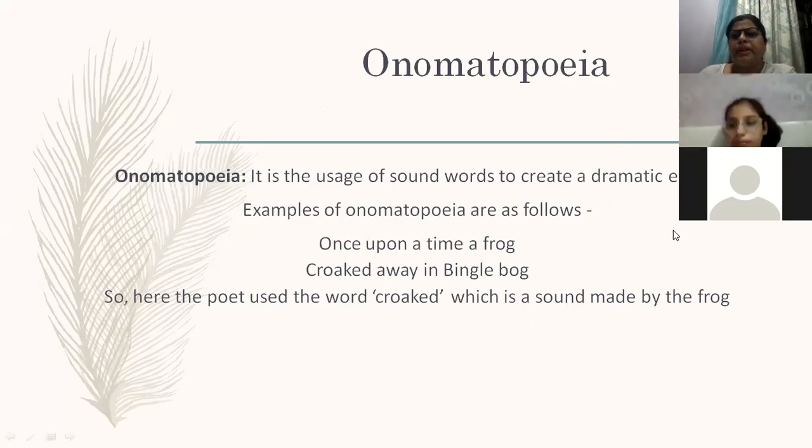Next is onomatopoeia. Onomatopoeia is sound words used to create a dramatic effect in a poem. Once upon a time, a frog croaked away in a Bengal bog. Croaked is a sound. The tick tock of a clock, wall clock, was heard at night. Tick tock are sound words used to create a dramatic effect in a poem, so we call it onomatopoeia.